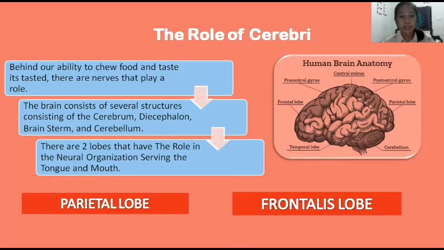There are two lobes that have a role in the neural organization serving the tongue and mouth. The first is the parietal lobe and the second is the temporal lobe. The parietal lobe functions in receiving somatosensory stimuli and memories related to language and learning, where the afferent receives somatosensory input from the ventral posterolateral and ventral posteromedial nucleus in the thalamus, where the mouth and lips are projection areas for the teeth, tongue, and pharynx.